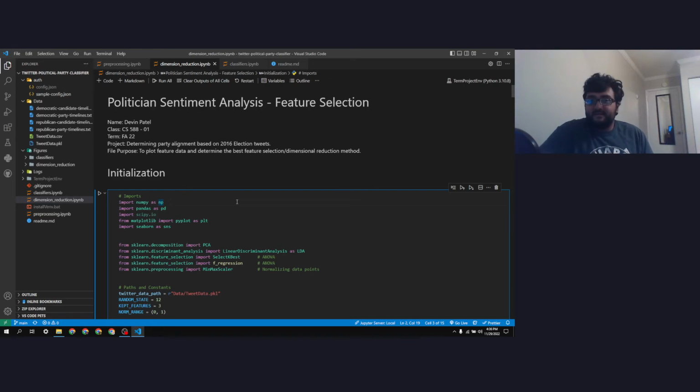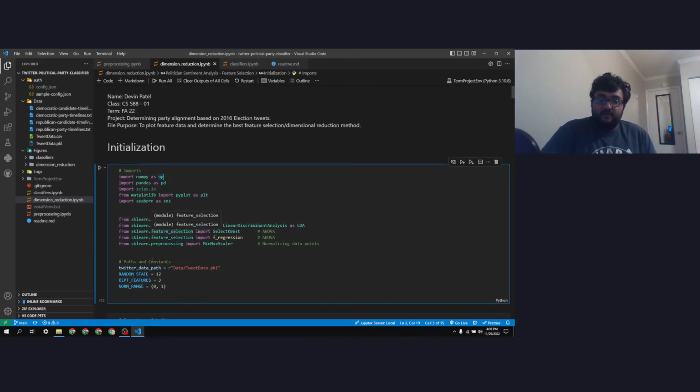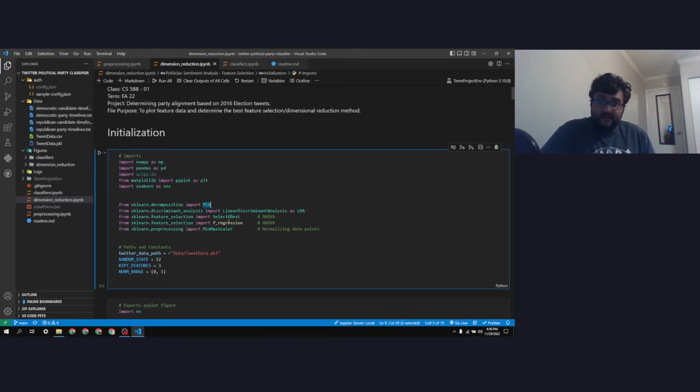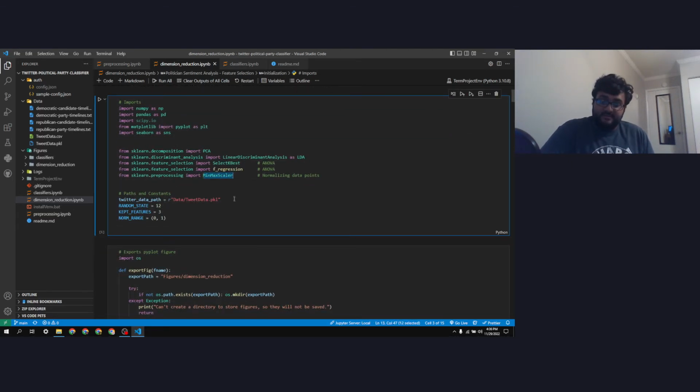After we are done with pre-processing, we move on to feature selection, and we are going to be performing PCA, LDA, and ANOVA, which is these two. We are also going to normalize the data using min-max scale.